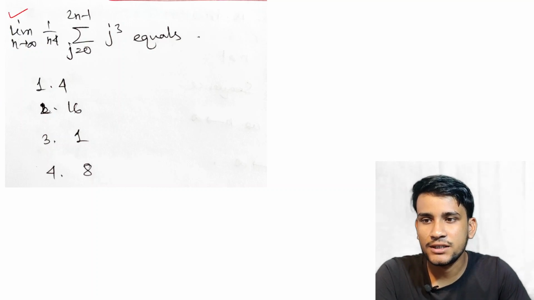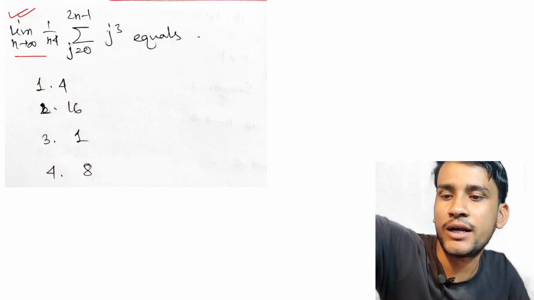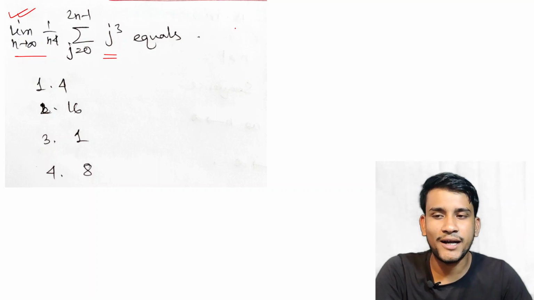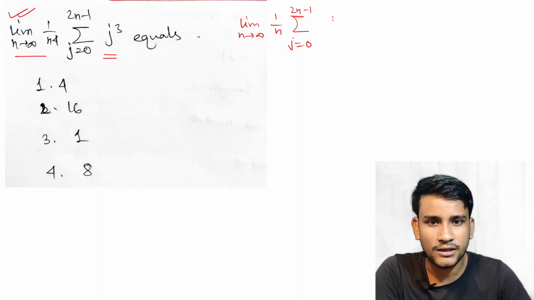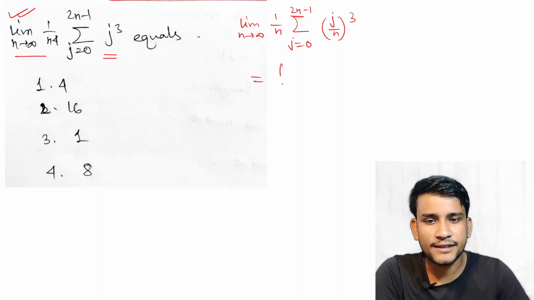So see the next question: find the limit as n tends to infinity of 1 by n to the power 4, summation j equal to 0 to 2n minus 1 of j cubed. This is a very easy problem, and these types of problems we solve by using integration. So limit n tends to infinity, we write 1 by n, summation j equal to 0 to 2n minus 1 of j by n whole cube. Now this is equal to, we write the integration.